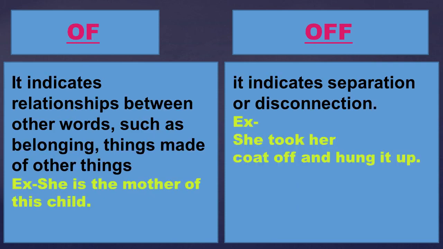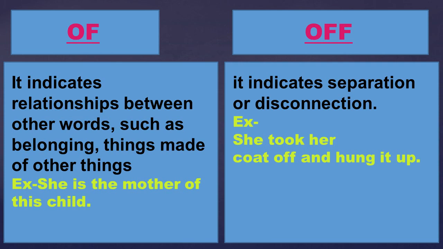Now let's see of and off. We generally make errors in these two. Of indicates relationships between words, such as belonging, or things made of other things. For example, she is the mother of this child. Of is used to depict the relationship between words, between belongings, right? For example, she is the mother of this child. To denote quality or reason, for example, he is a man of principles.